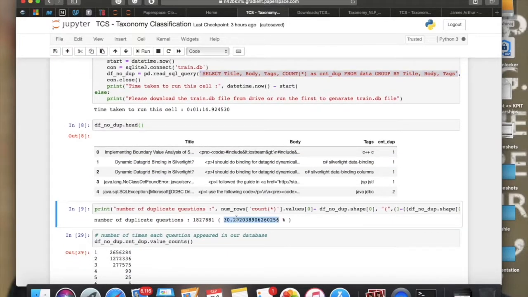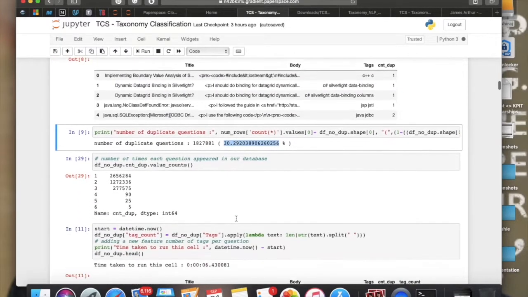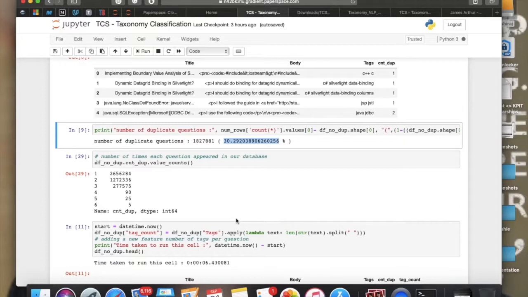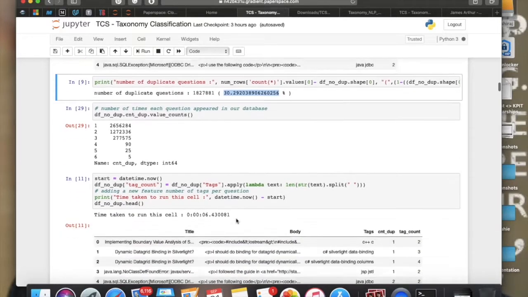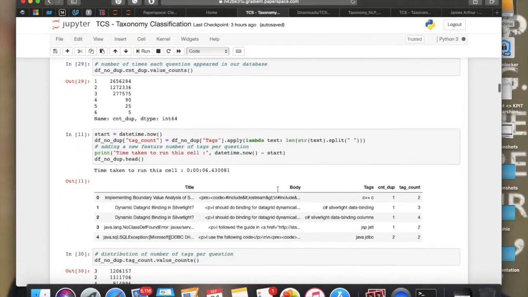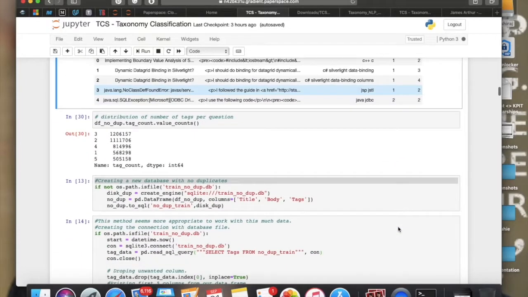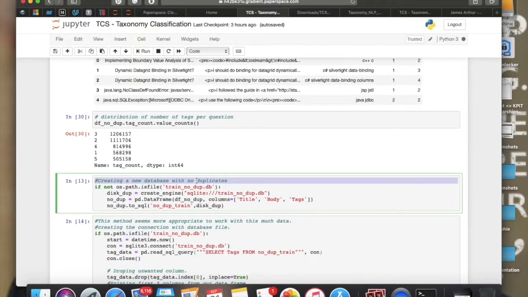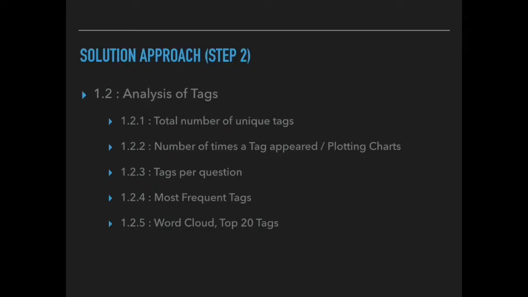Let's look at the number of times each question appears in our database and add a column which keeps a count of the number of times the question occurred. After that, we create a database with no duplicates. We need to remove those duplicate values because, if not removed, they will add a biased nature to our dataset.